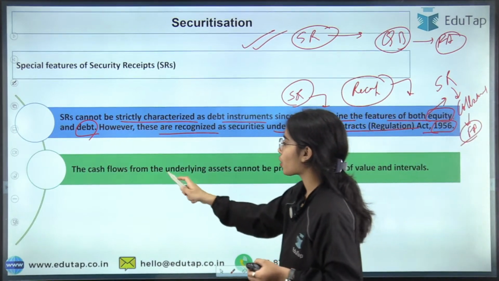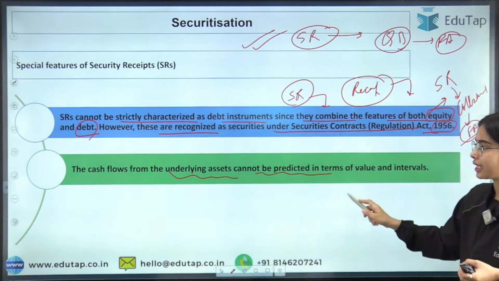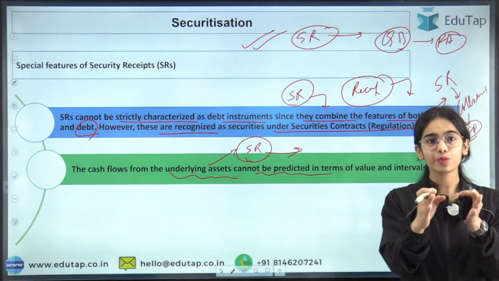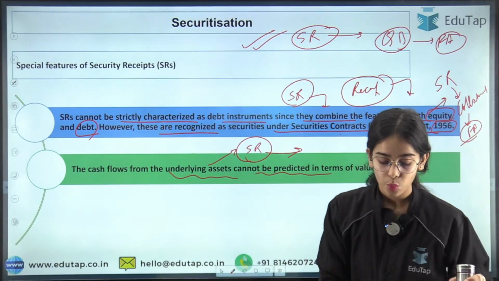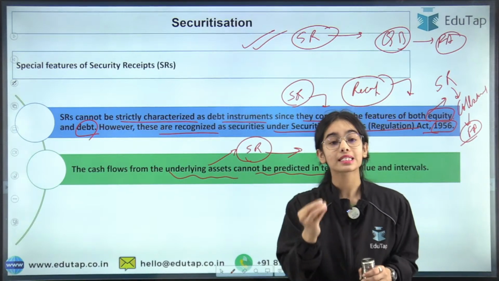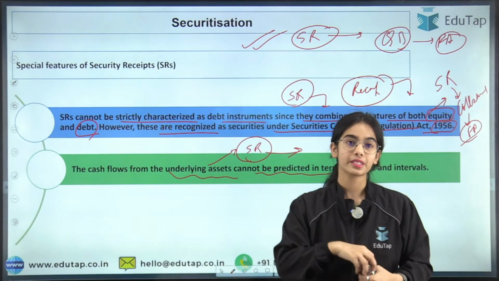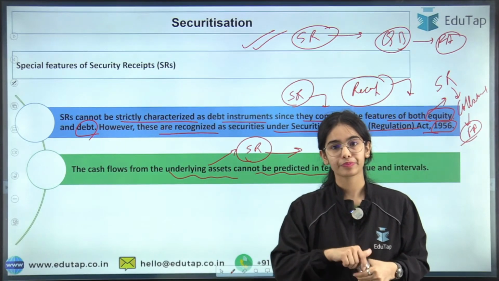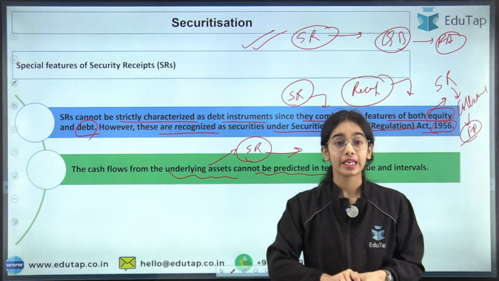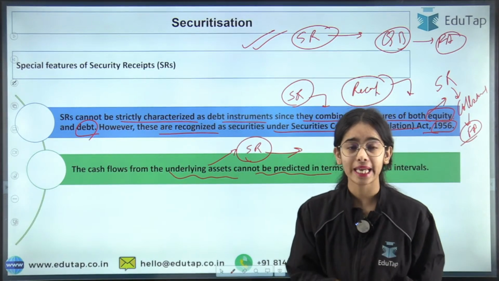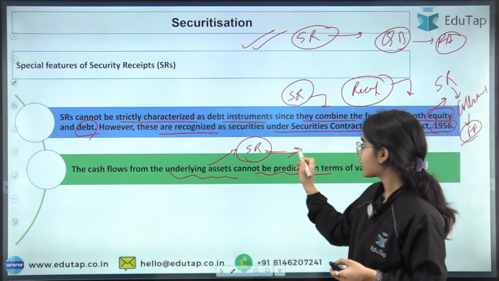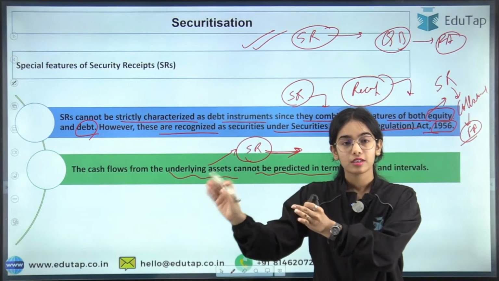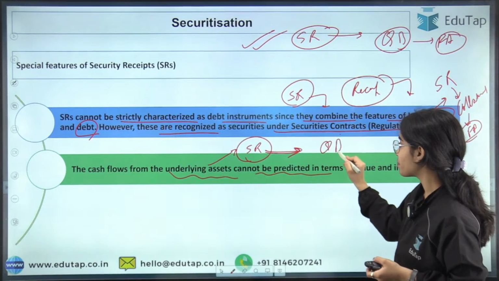The cash flows from the underlying assets cannot be predicted. You know that for the security receipts, what is the underlying asset? Can anyone tell me, for the security receipts, what is the underlying asset? Try to think about it. Anyone? So for the security receipts, the ARCs are releasing the security receipts and the qualified buyers are buying these